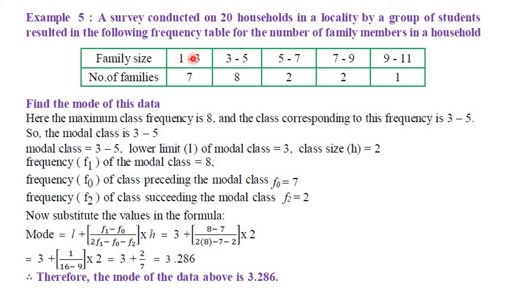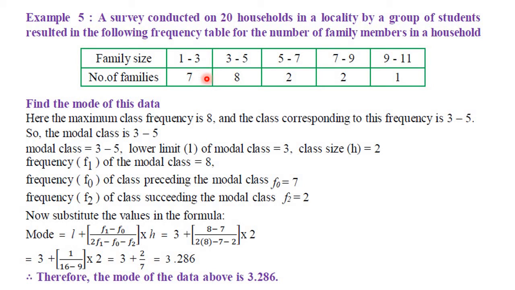The family size 1 to 3 means the number of families is 7, meaning the family members 1 to 3 is nothing but 7 families. 3 to 5 family members is 8. 5 to 7 family members is 2. 7 to 9 family members is 2. 9 to 11 family members is only 1. So we have to find the mode for this given data.